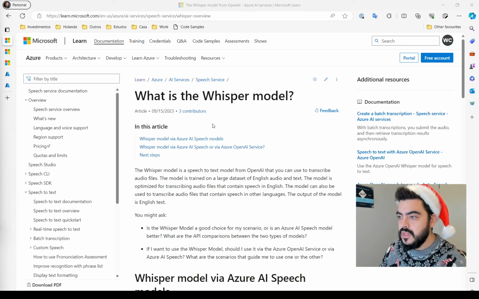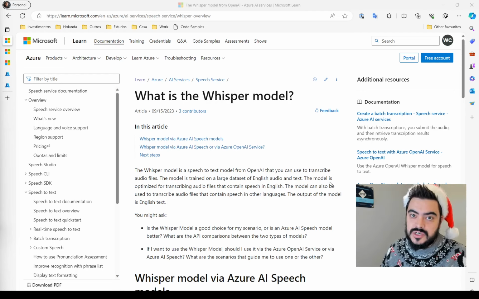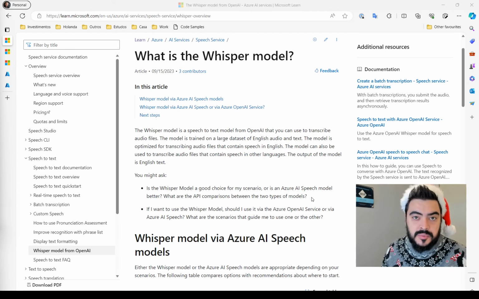Okay. So what is Whisper? Whisper is a speech-to-text model, and we can use it to transcribe audio or video files into text. It is provided by OpenAI, and it was trained using a large data set of English audios and text, so it's optimized for the English language. Besides being optimized for English, it does not mean that it can't translate from other languages, but the output will always be in English.